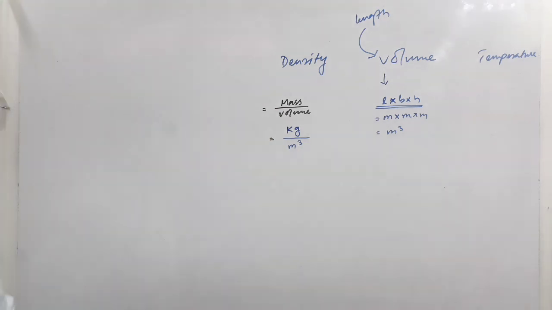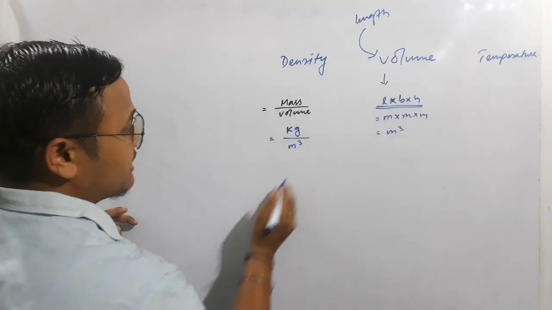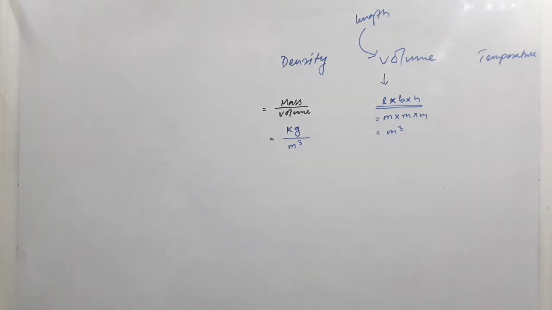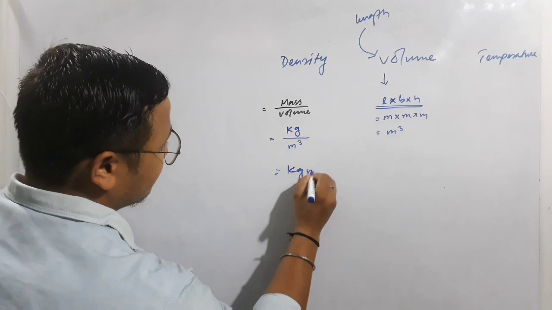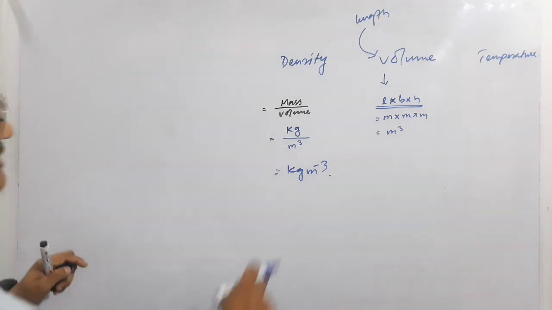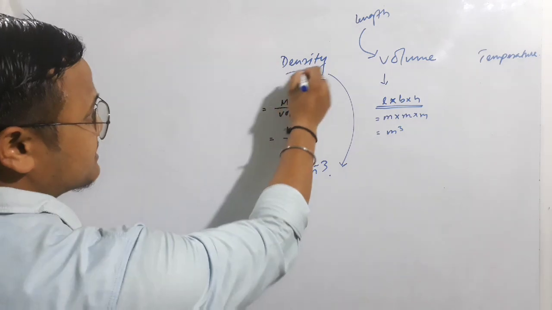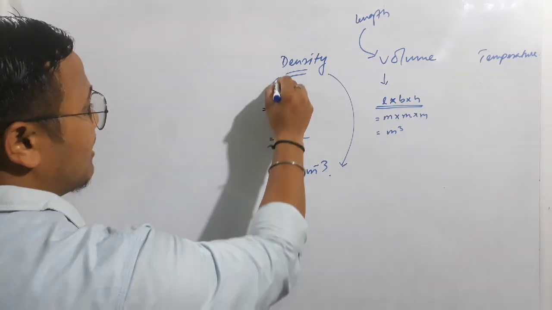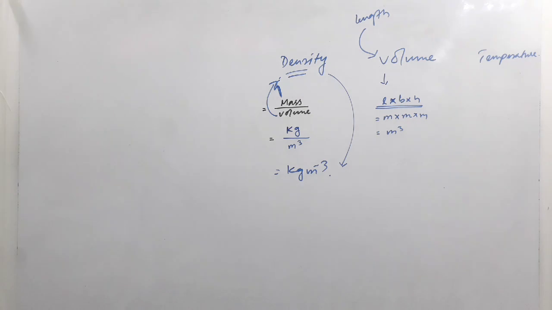Now similarly, if you look at the SI unit for density, it is kilogram per meter cube, right? When we use kilogram and meter cube, it becomes kg per meter cube. So this is our derived unit or derived physical quantity, because with the help of mass and volume we are able to calculate the SI unit of density. So these two are our derived physical quantities.